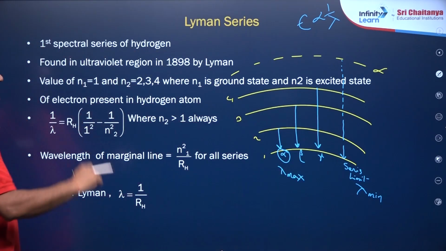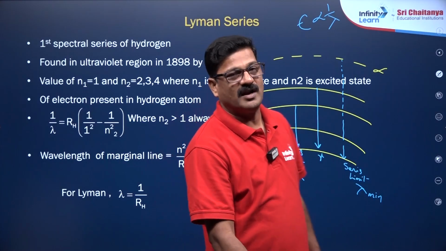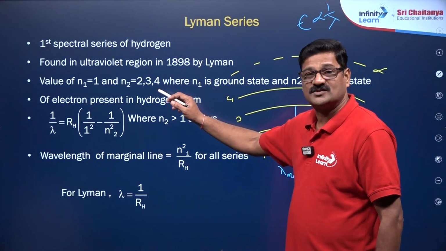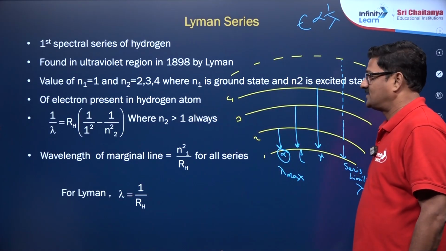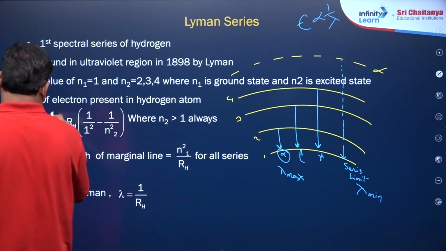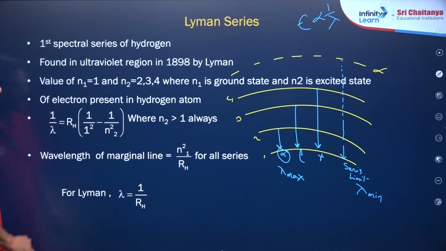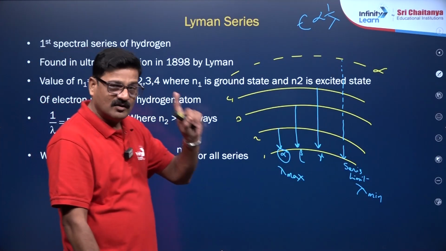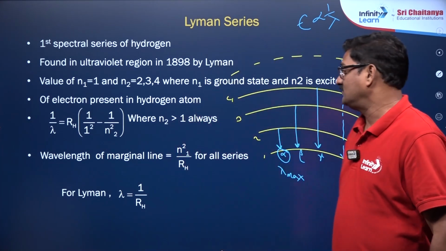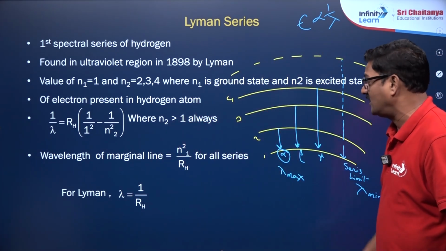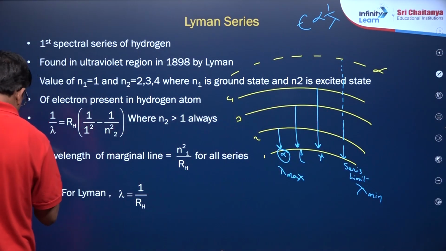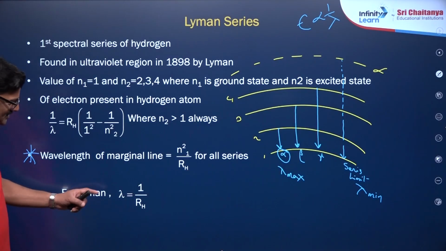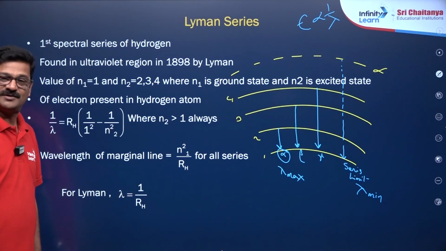It is found in the ultraviolet region, in 1898 it is found by Lyman, and the value of n1 is equal to 1, n2 could be 2, 3, 4, and so on, from the ground state. So for this, 1 by lambda is equal to R of 1 by 1 square minus 1 by 2 square, where n2 is always greater than 1. And the wavelength of the marginal line is n1 square by Rydberg constant for all series, and this is a super important point for your NEET examination. For Lyman series, lambda is equal to 1 by RH. Fine. And let us talk about the Lyman series over here.